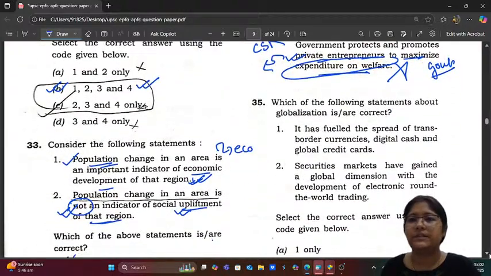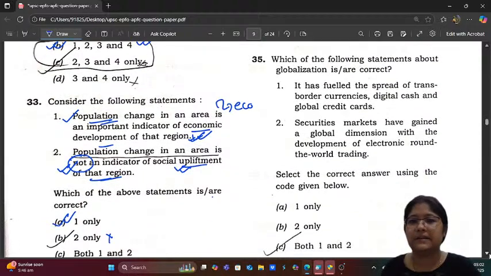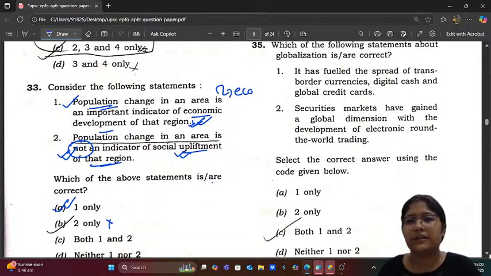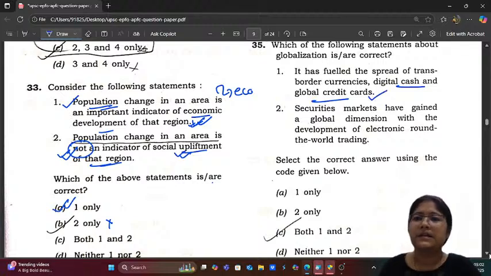Which of the following statements about globalization are correct? Let us see. It has fueled the spread of trans-border currencies, digital cash and global credit cards. Correct. Securities markets have gained a global dimension with the development of electronic round the world trading.